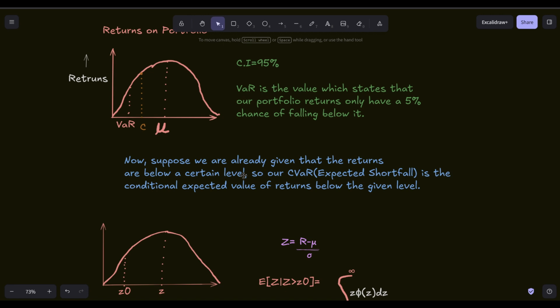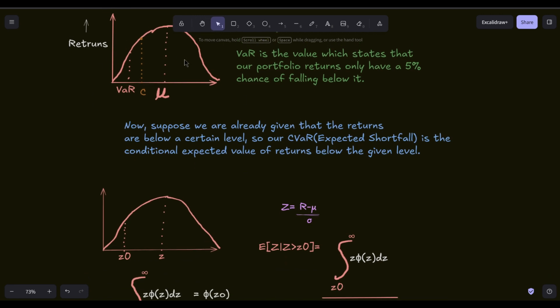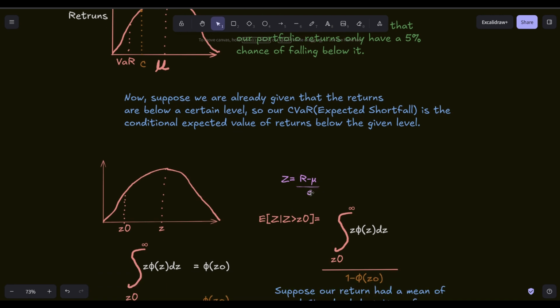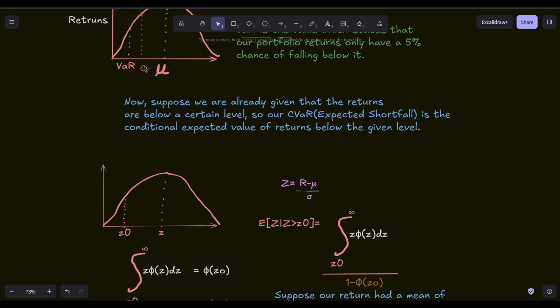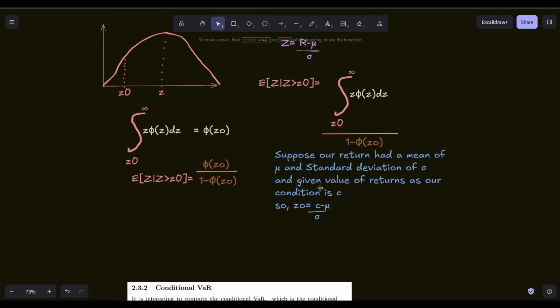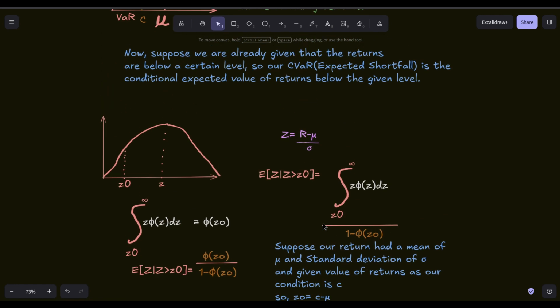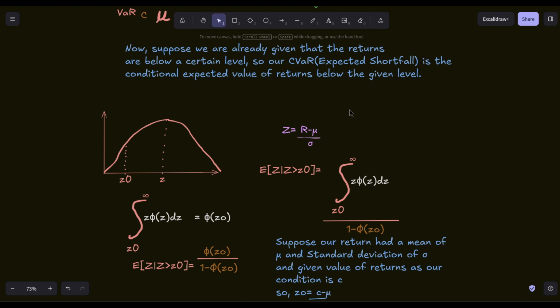To make the calculations easier, we convert our normal distribution to a standard normal distribution. We define Z as returns minus the mean divided by the standard deviation. Now, we do the same thing for our given threshold level, where Z0 is equal to C minus mu divided by the standard deviation sigma, so that our distribution has a mean of 0 and a standard deviation of 1. We now want to compute the expected value of Z given that Z is greater than Z0.